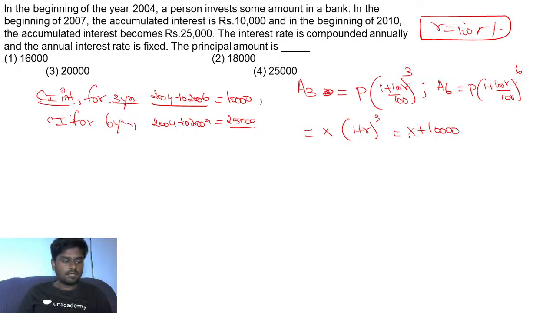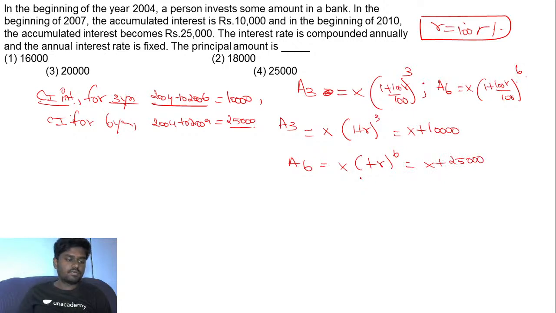If X is the principal, it's X plus the interest that gives me the amount for 3 years. In the same way, the amount for 6 years is X into 1 plus R, the whole power 6, which is equal to X plus 25,000, right?